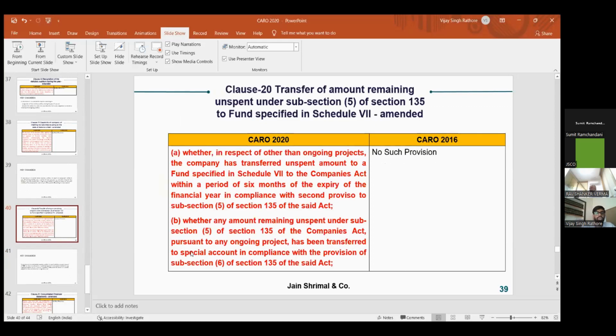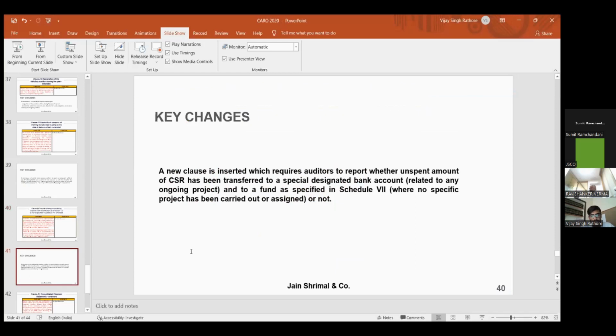That means if you have an unspent amount under section 135, you get a period of 6 months after the expiry of 3 years to transfer that amount to the funds specified under Schedule 7. If you have not transferred it, you have to report that in CARO 2020 as well. These are merely changes to align with the Schedule CSR changes.